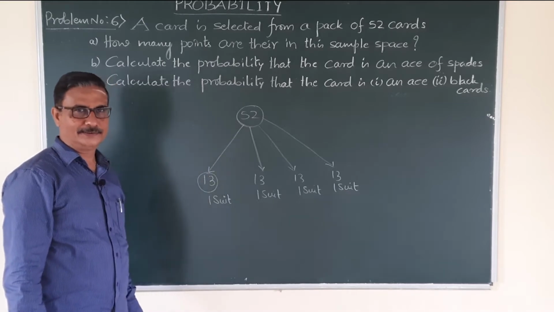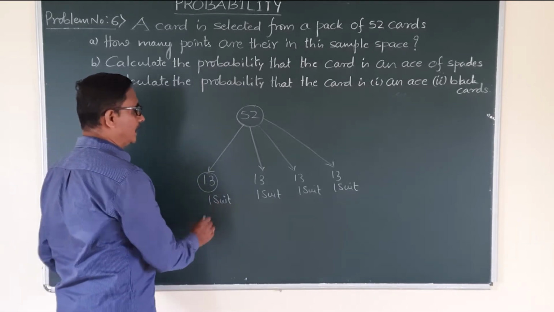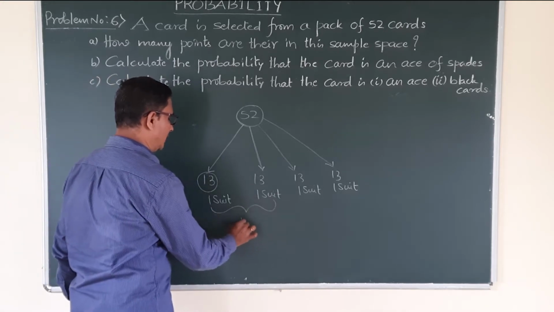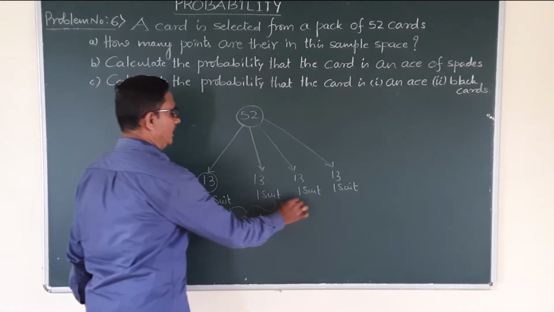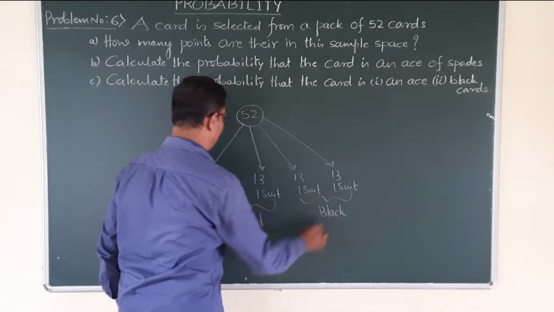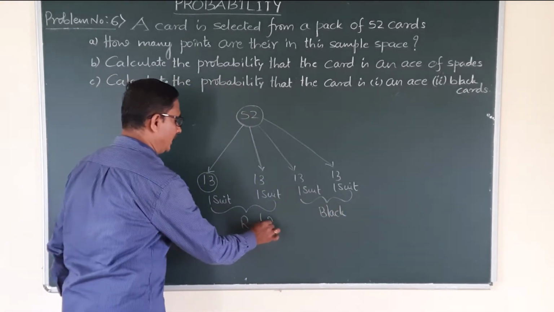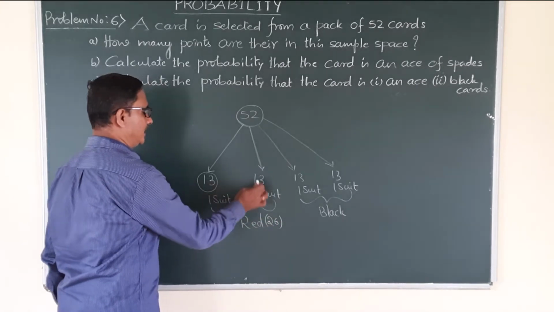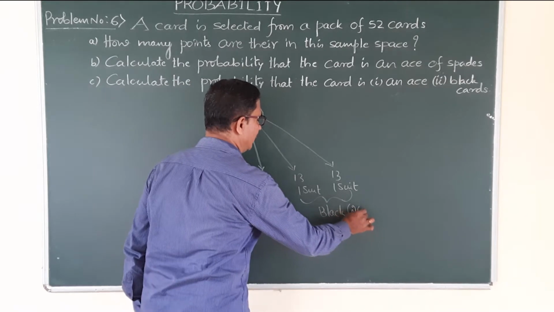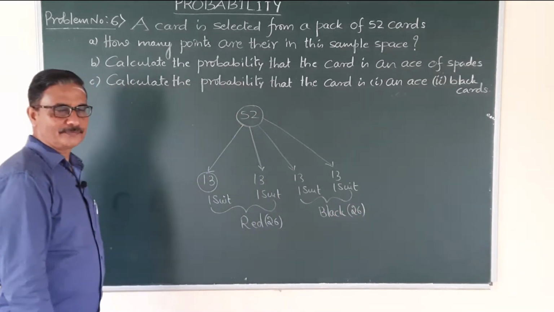In one suit there are 13 cards. Okay. Now here there are 2 colors. First 2 suits are red color cards. Another 2 suits are black color cards. How many red color cards? 26 red color cards, 13 plus 13, 26. How many black color cards? 26 black color cards.